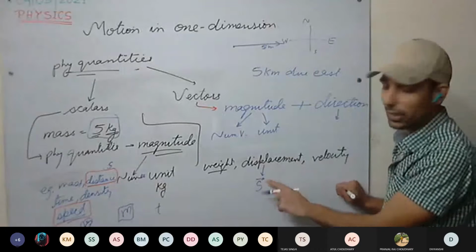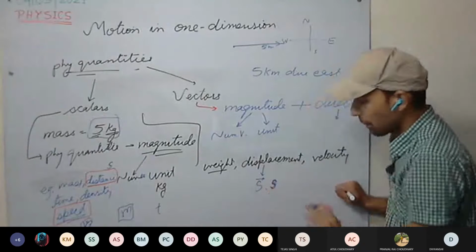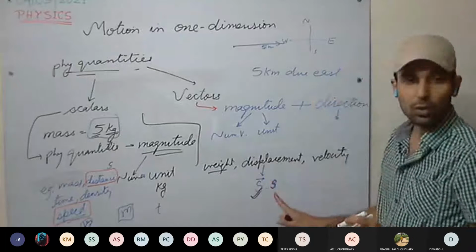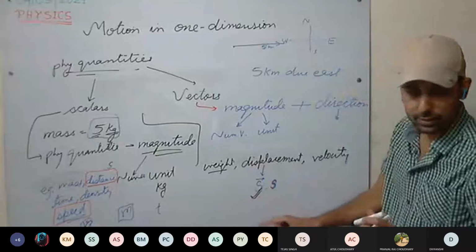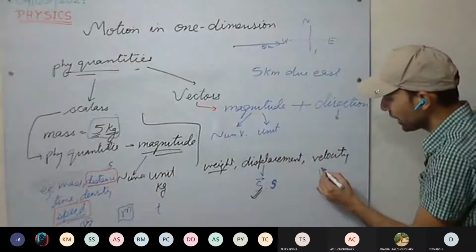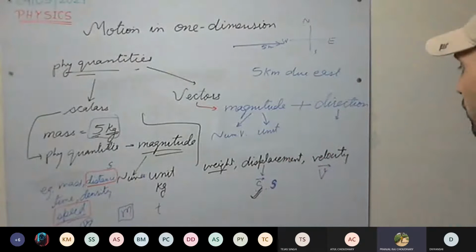The arrow gives us the direction. Or we represent it with bold, but we will be using this notation only. Speed is v, and velocity we will represent with v with an arrow.